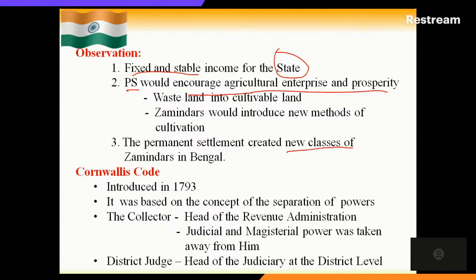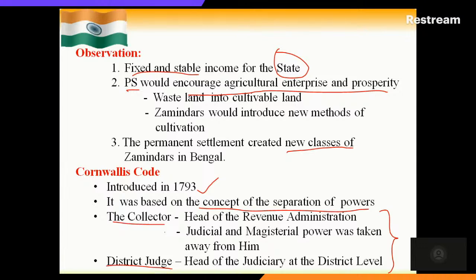Then the Cornwallis Code, which we have already discussed in the introductory part. Once again, some factual data I have mentioned. It was introduced in the year 1793, and it is based on the concept of the separation of powers. How has the power been separated? Here I have mentioned the collector and the district judge. Previously, the collector was doing both works: he was doing the revenue administration as well as the magisterial power.